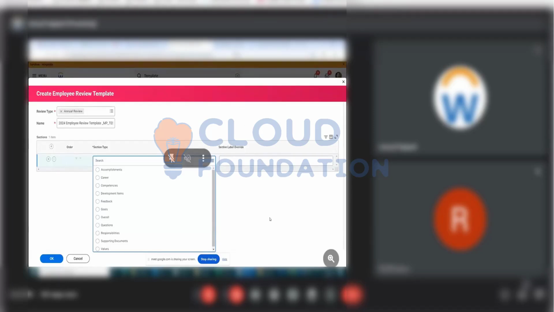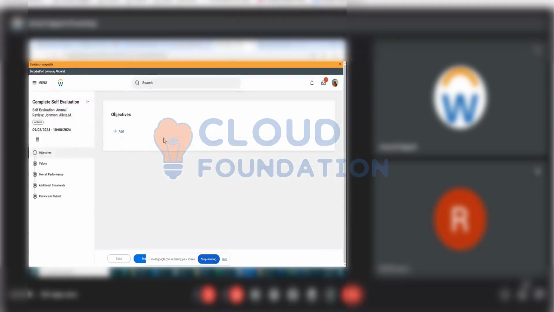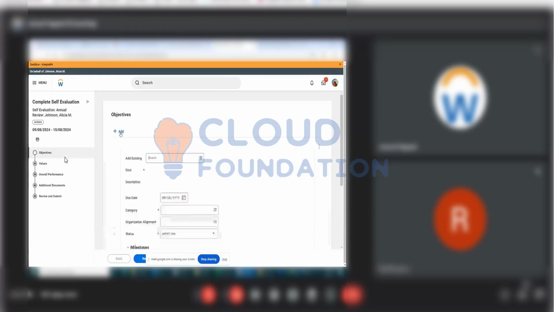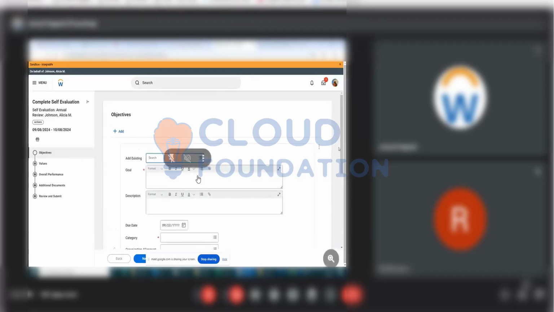Go to the next tab. Let's take an example: I mentioned achievements, so in the first tab, achievements will pop up. Click on plus add. Here are the various options that are available. So this is how it will look.